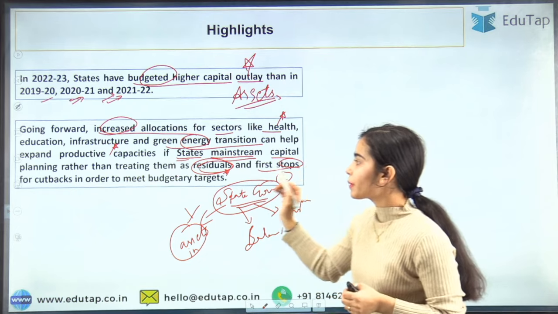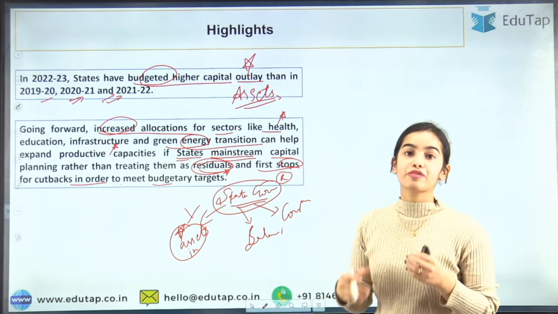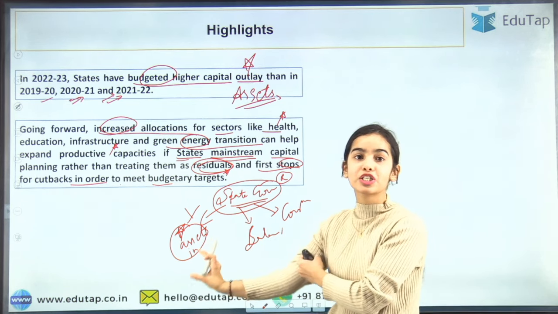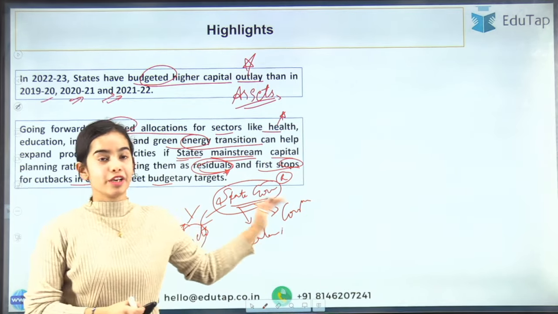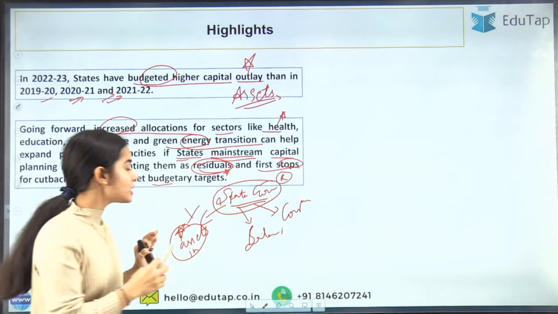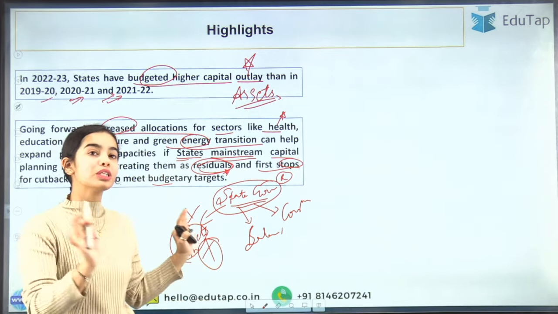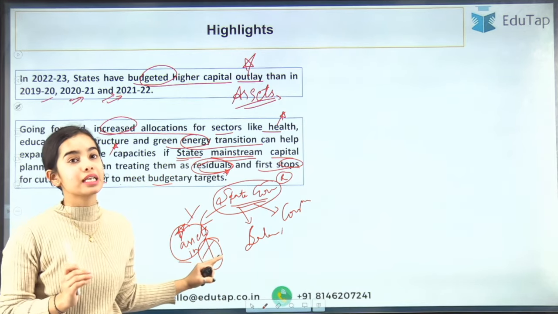So first-stop cutbacks are made to the assets only. If the budgetary targets are not being met, if the expenditure is happening too much and the revenue is not coming in that much, then what the states usually do is cut their budget for the assets and show that the budgetary target is being met. That is a very bad practice that the states are following.